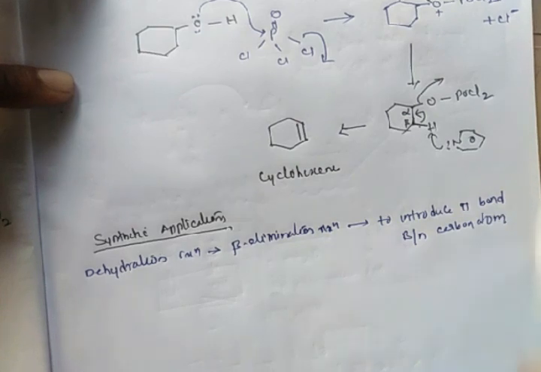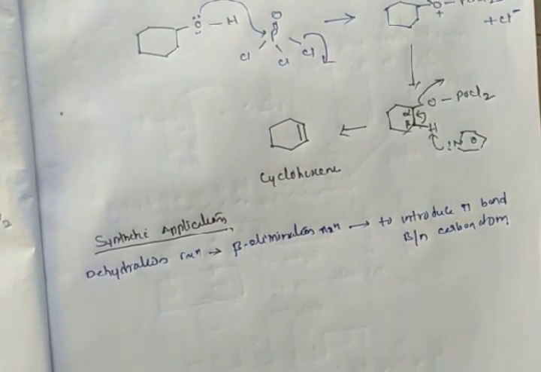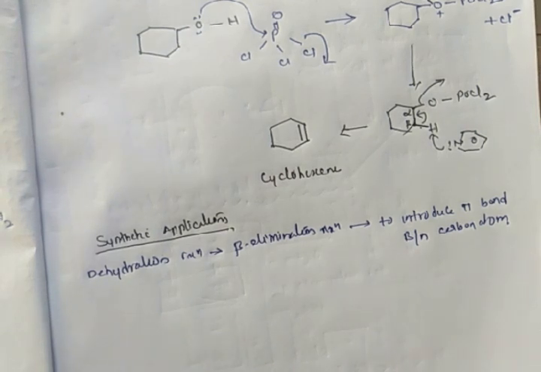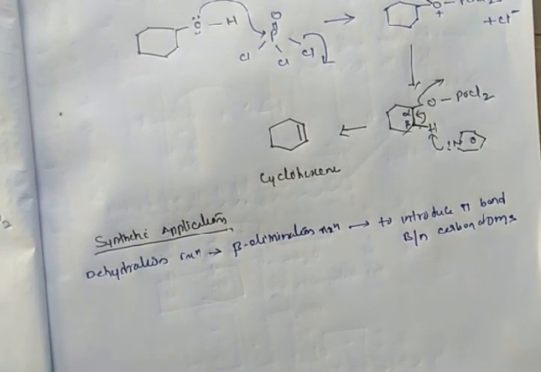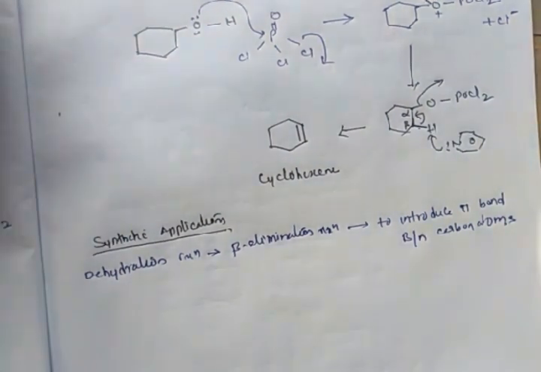So the synthetic importance of dehydration of alcohols is the introduction of a pi bond between carbon atoms. Dehydration follows a beta elimination reaction. Now we will see the example.